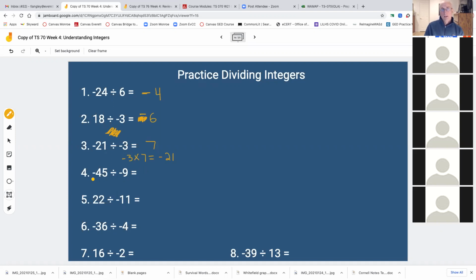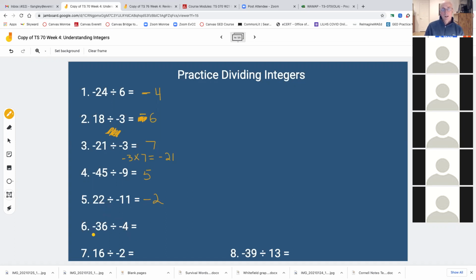In the next case, number 4, I have the same sign, negative and negative, so I know my answer is positive. 9 goes into 45 5 times, just a positive 5. 22 and -11, that's opposite signs. I know my answer is going to be negative. 22 goes into it twice. And thinking about it logically, a -11 times a -12 gives me a positive 22.